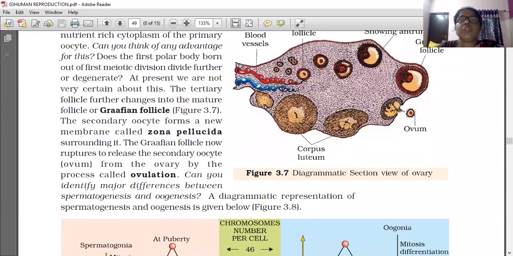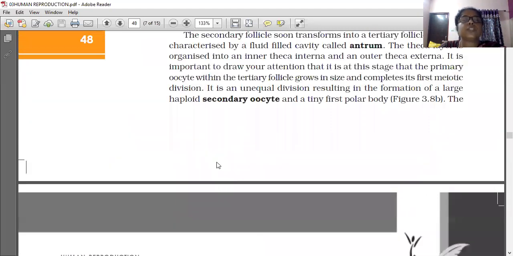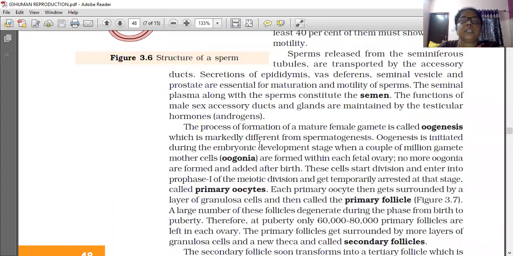This diagram shows blood vessels and follicles showing the antrum, the same diagram in sectional view. So now we have learned about oogenesis. Oogenesis, the process of formation of the mature female gamete, is markedly different from spermatogenesis. Here the polar body also forms and unequal division takes place. That is the main difference.